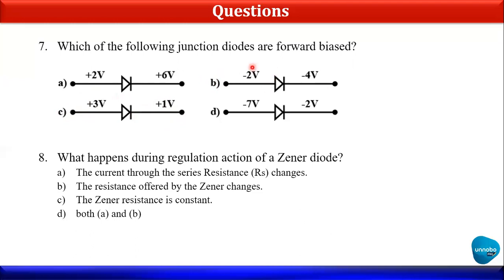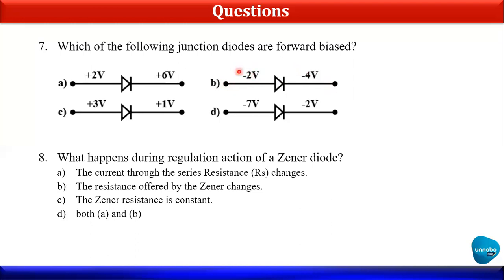Now in B they have given some trick, like both are negative, negative. Here students will make a mistake. They think that if the number is higher, it means the potential is also higher. No, but this is the reverse. You know that 0 is greater than -2 and -4. It means the quantities which are very near to 0 are higher than the quantities which are far from 0. Okay. So therefore here -2 is very near to my 0.